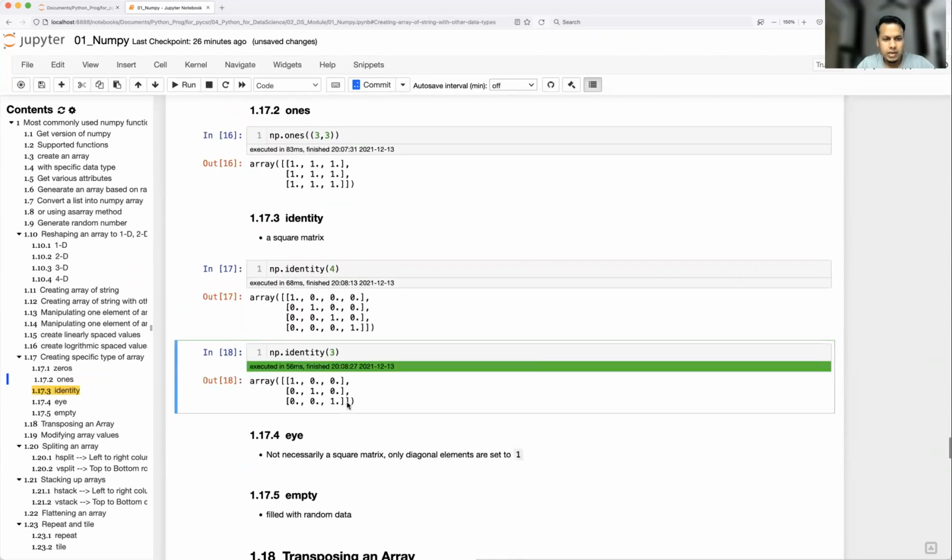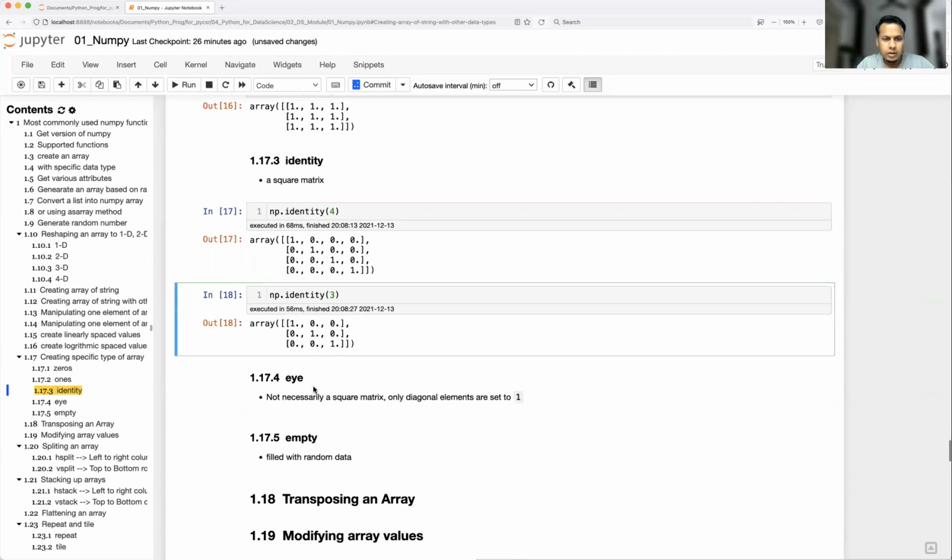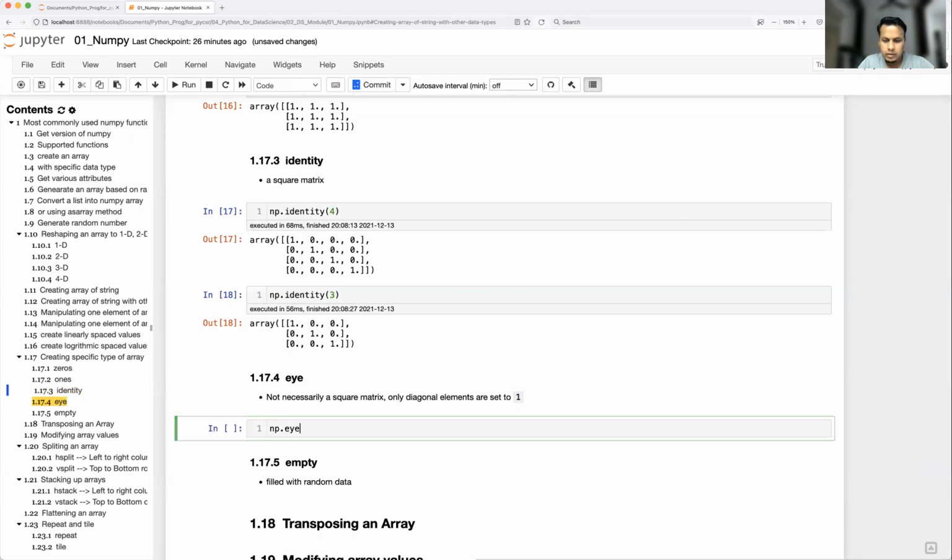Okay, let's talk about I matrix. So here, what it does, it is not necessarily a square matrix, and only diagonal elements are set to 1. So unlike identity, which will be exactly a square matrix, in I matrix only the diagonal elements are going to be set as 1. So even though you have 5 by 6, whatever diagonal elements are coming under 5 by 6 are going to be set as 1. Okay, so let me just show one example. np dot I, I want 3 by, let's say, 5.